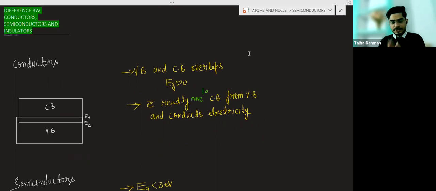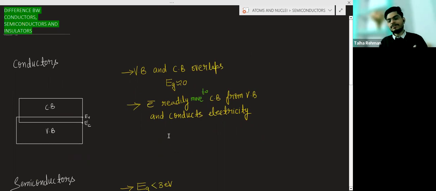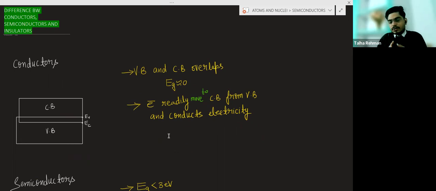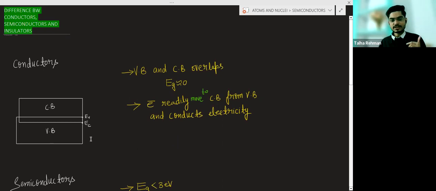And I have given the reason also why these bands are forming. Because each electron in a crystal has different energy interaction, so they have different energy levels. And when you combine those energy levels, you will get a band of energy. Basically, this is a band of energy. Okay, take the screenshot.